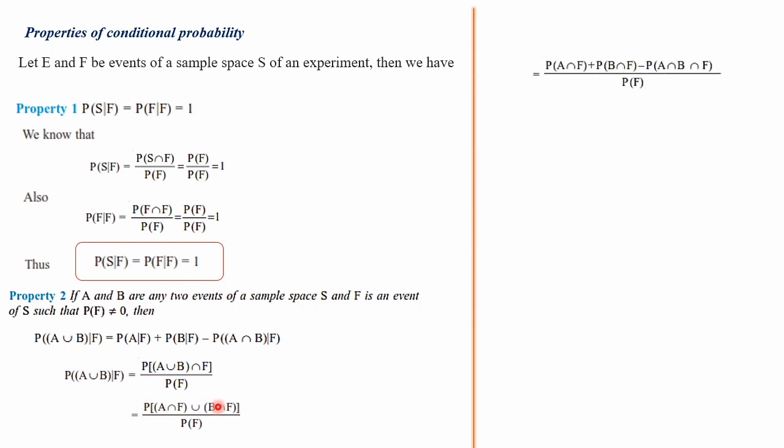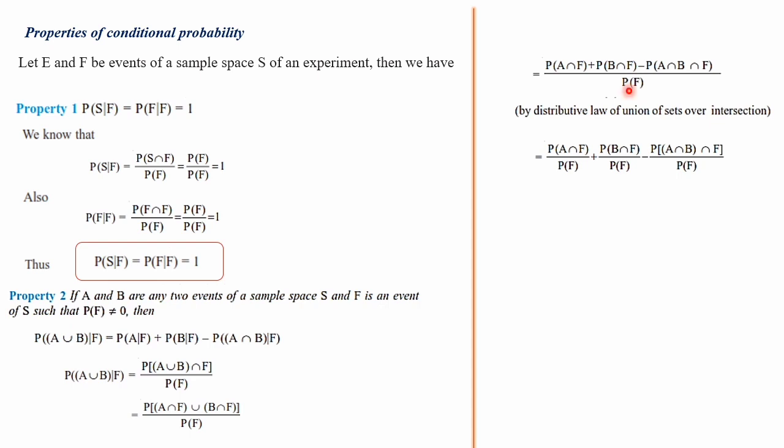Here, for P of A union B we have learned P of A plus P of B minus P of A intersection B. By the distributive law, when you split it, P of A intersection F is written here, plus P of B intersection F, minus the intersection of these two, that is P of A intersection B intersection F, divided by the denominator P of F. We can write the reason as the distributive law, then split the denominator: P of A intersection F divided by P of F, plus P of B intersection F divided by P of F, minus P of A intersection B intersection F divided by P of F.